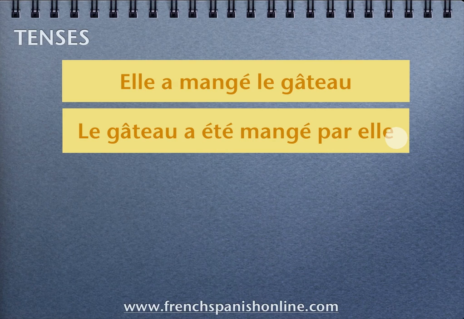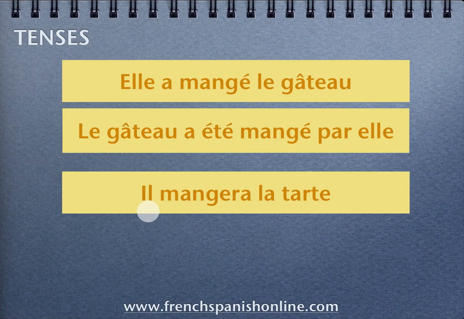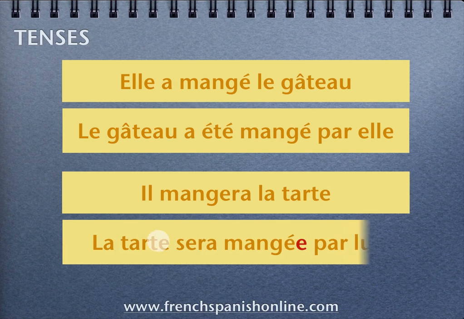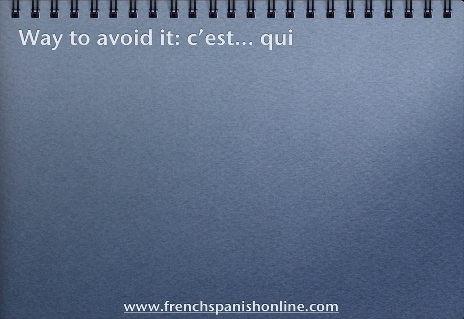Another word-for-word translation. Il mangera la tarte, the future now. He will eat the pie, so becomes the pie will be eaten by him, and in French, la tarte sera mangée par lui, sera the future of the verb to be. So exactly the same thing.